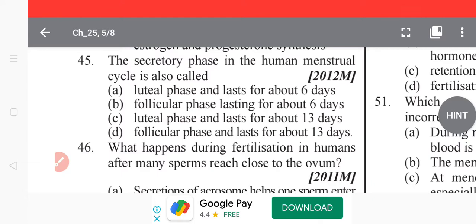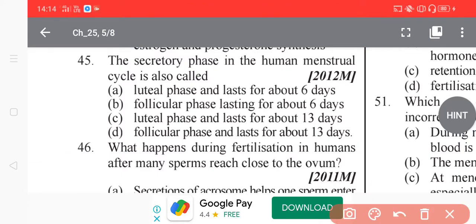This was also asked in 2012 pre-medical test. Read it carefully. The secretory phase in the human menstrual cycle is also called what? Tell me the secretory phase. This is a one-liner question and very easy, direct from the NCERT line.